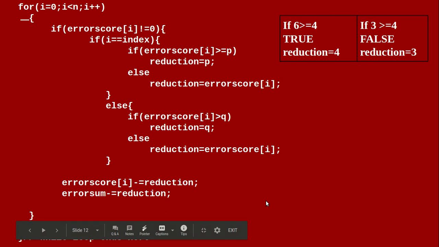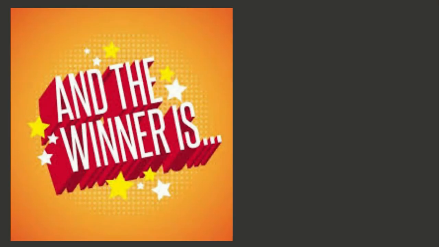Now in this way each team member's score gets updated in each loop. The error sum variable also gets reduced with each reduction. The project count is incremented by 1 for each loop. This continues until the error sum value becomes 0, which indicates all team members have error score 0. So I think now it's clear for everyone, and then we come out of the loop when error sum is equal to 0 and print the project count.